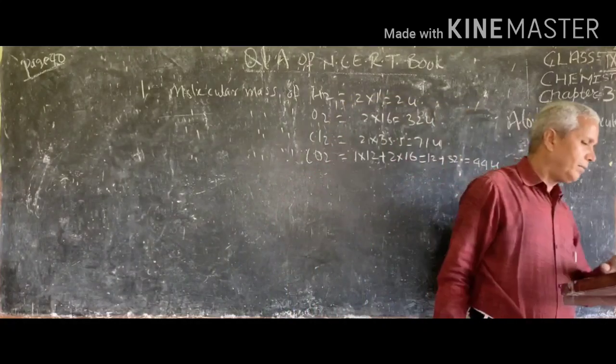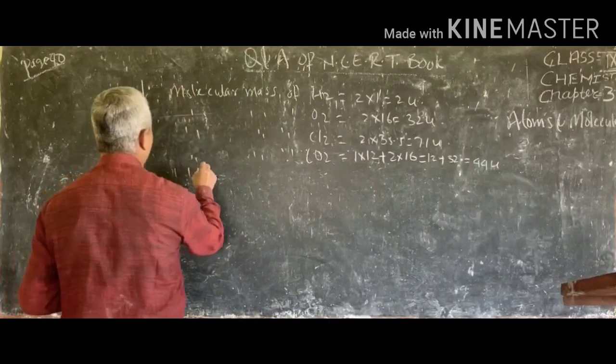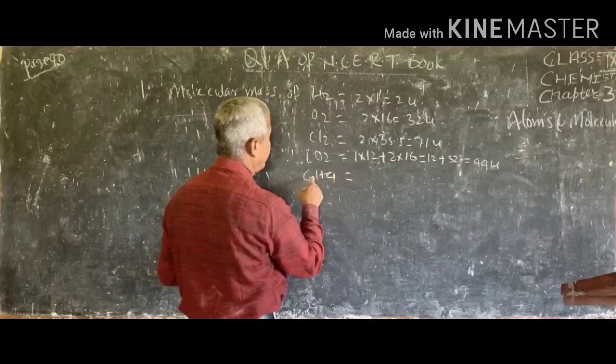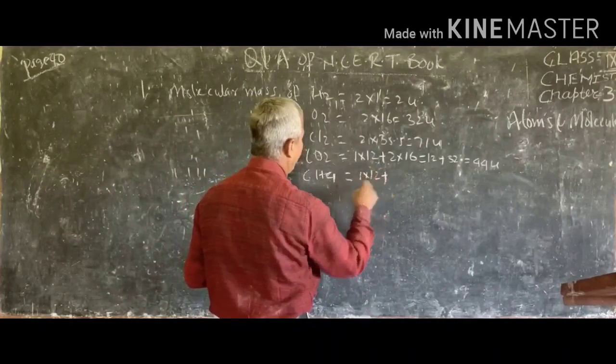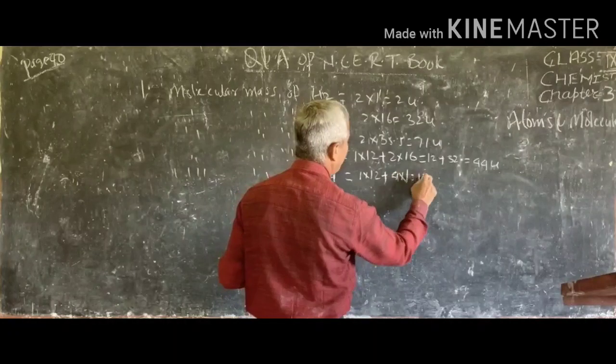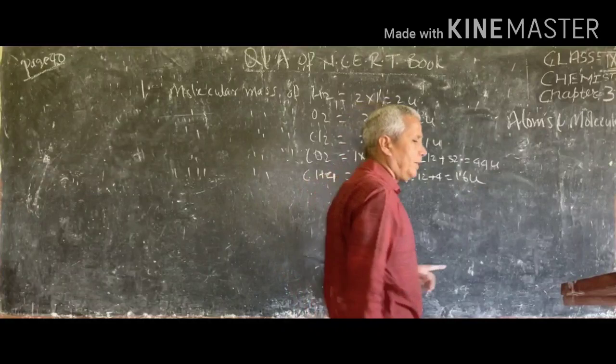Now the molecular mass of CH4. So here we have 1 atom of carbon, so 1 into 12, and 4 atoms of hydrogen, so 4 into 1. So it will become 12 plus 4, 16U.